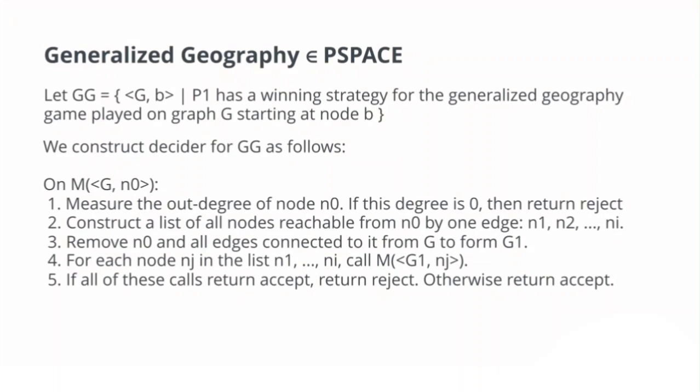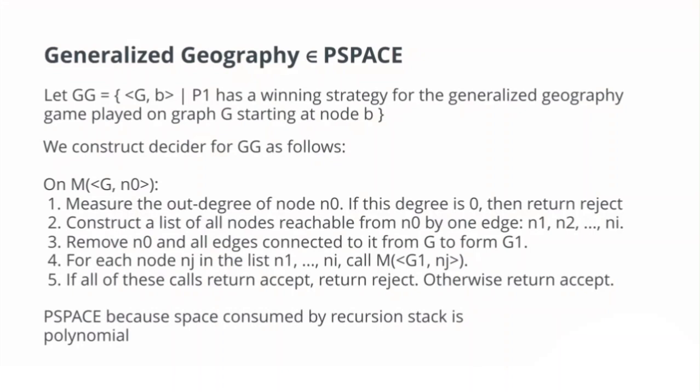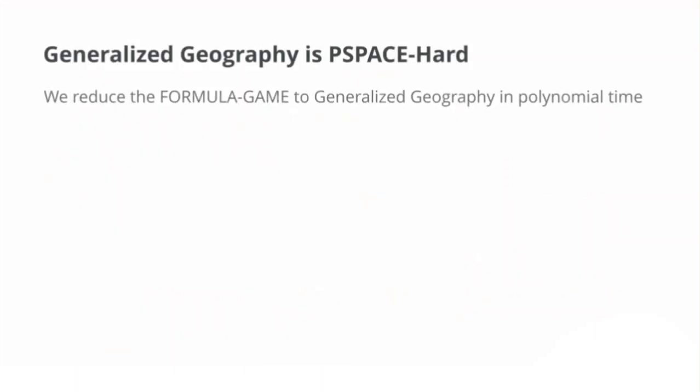This algorithm utilizes a recursive stack for its computation. Each level of recursion adds a single node to the stack, and there are at most n levels, where n is the number of nodes in G. Meaning that the space consumed by the recursion stack is polynomial and GG is in PSPACE. Now, to establish the PSPACE-hardness of GG, we can reduce the formula game problem, which is known to be PSPACE-hard, in polynomial time.